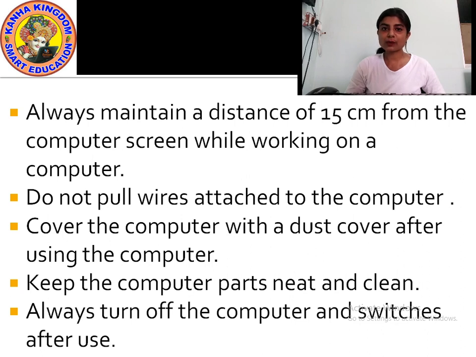Yes? That is why you should always work in a computer sitting in a good posture, maintaining a distance, and keep the computer equipment as it is. Do not play or pull wire with the wires that are attached with the computer. Understood? Now, next point.